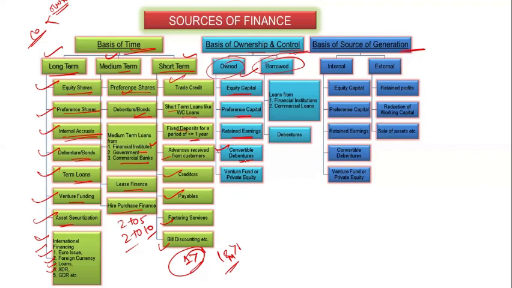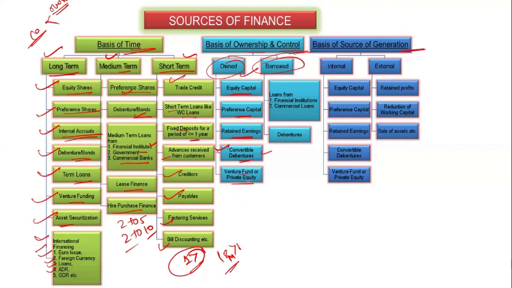They can convert the debenture into equity, and this convertible debenture is issued only to the internal owners of the company, not to outsiders.